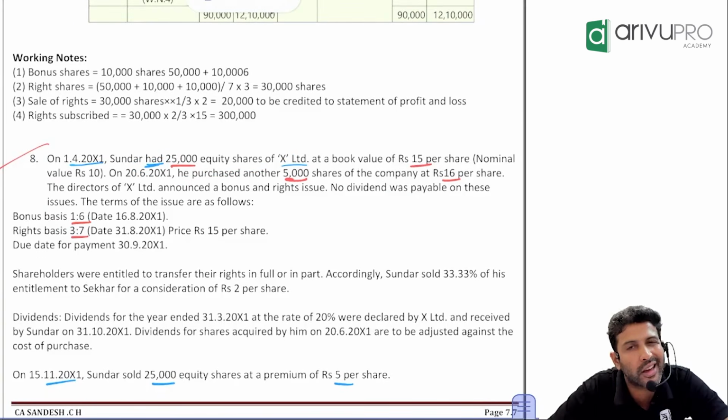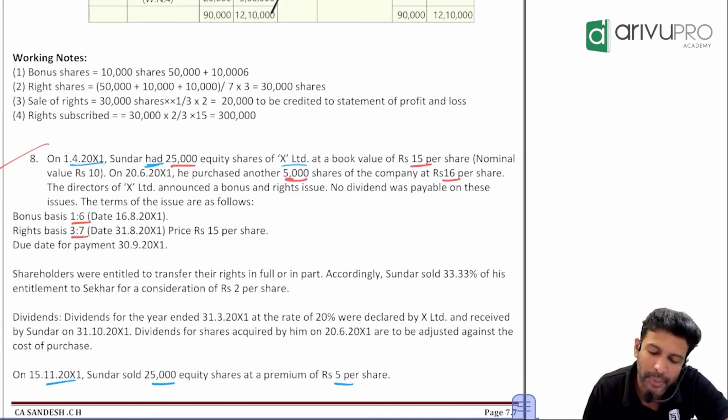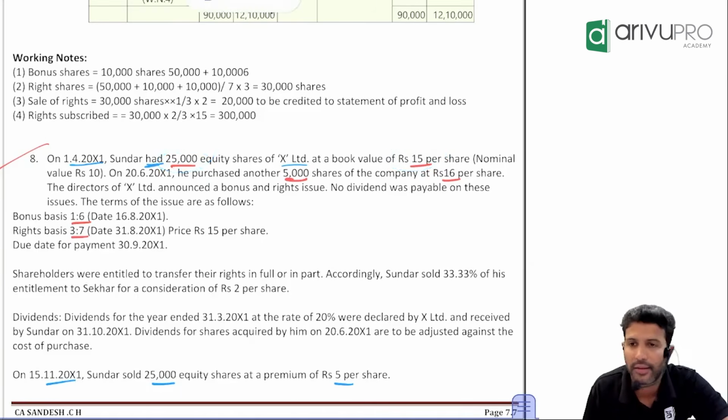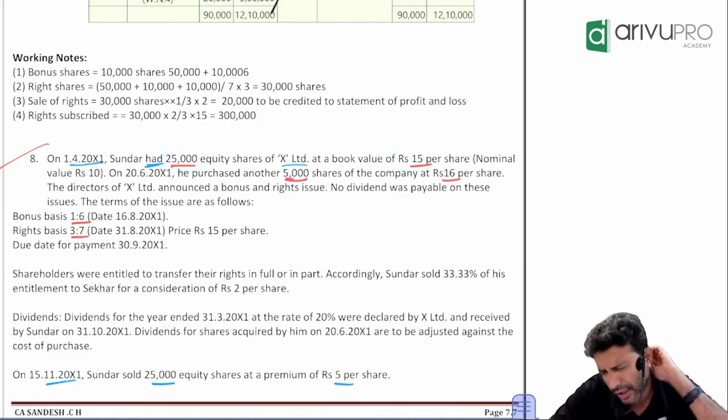We have purchased it in the current year or it was there from last year. So this is the investment account's opening balance. How much value? 25,000 into 15. How much is that? 3,75,000. What is the investment's opening balance? Where will you post it as?